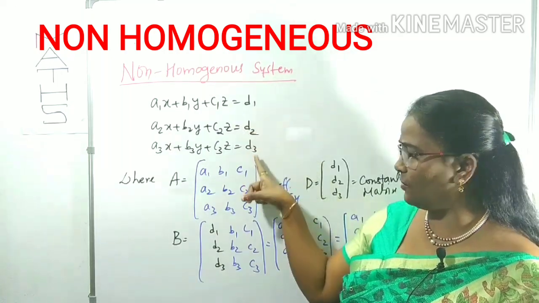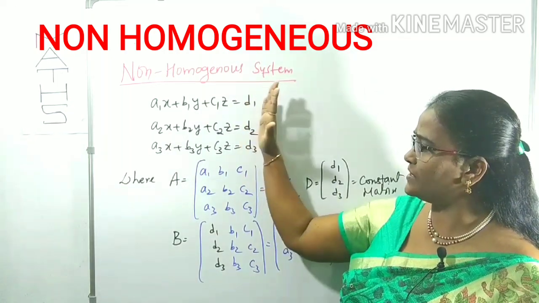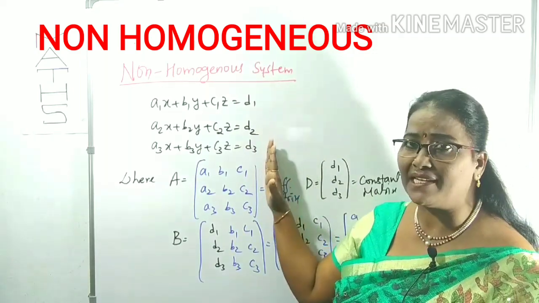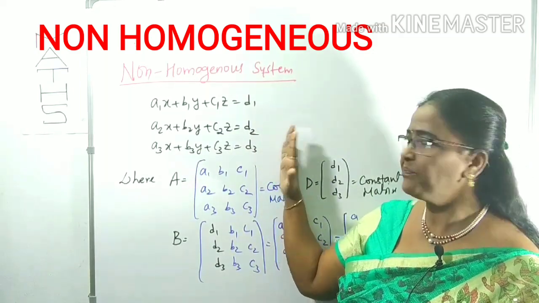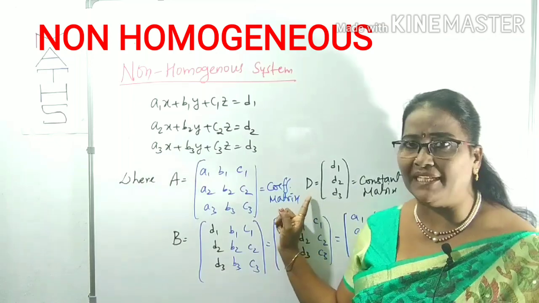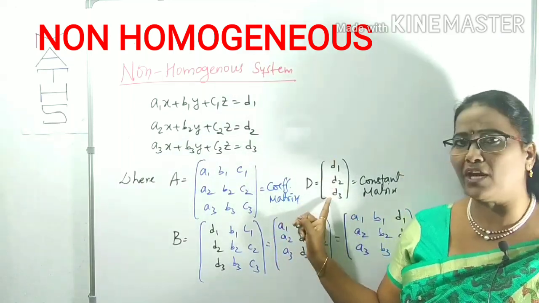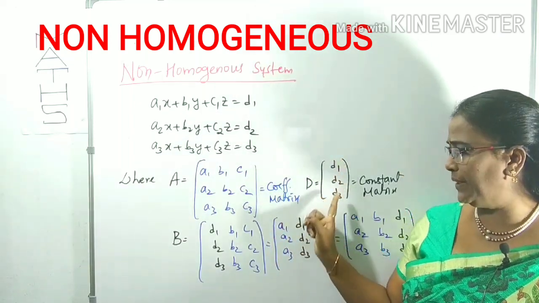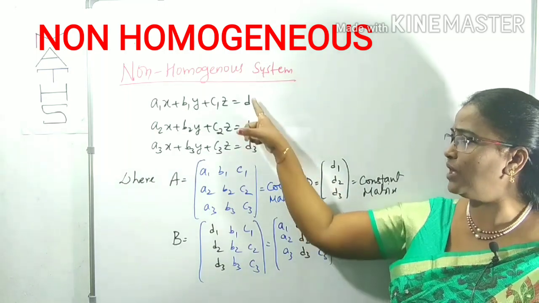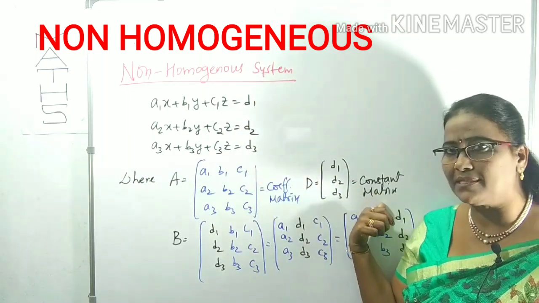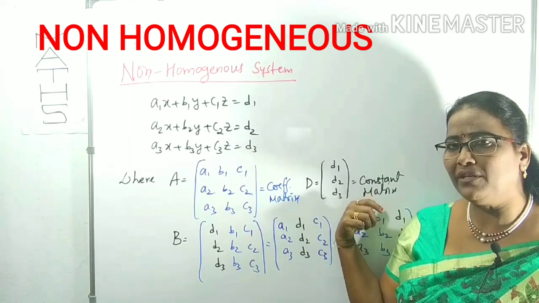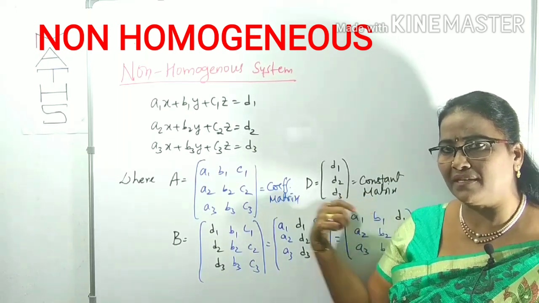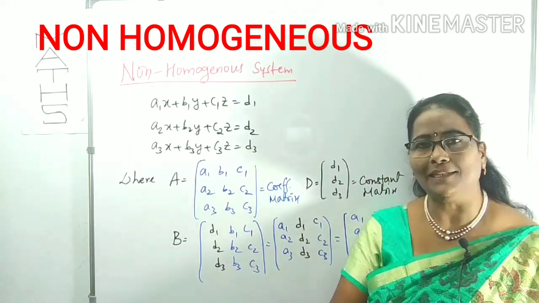Now concentrate on the right side, which equals d1, d2, d3. It must be on the right side only, the equals side. Those we can take as capital D, a column matrix d1, d2, d3. This is formed with constants, which is why it is called the constant matrix. I am giving the reason why it is called the constant matrix; you just have to get a clear idea.